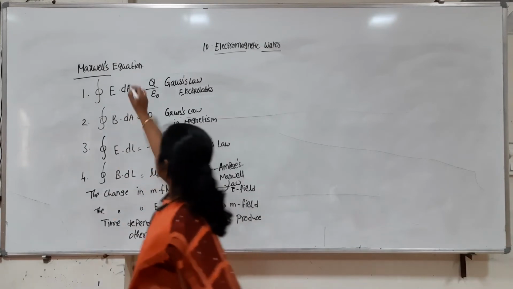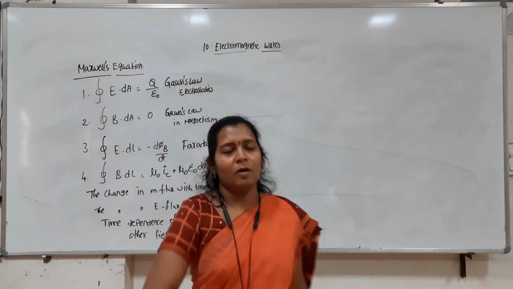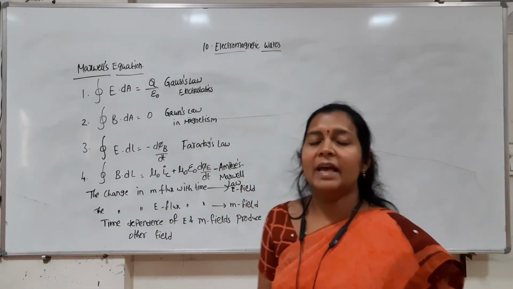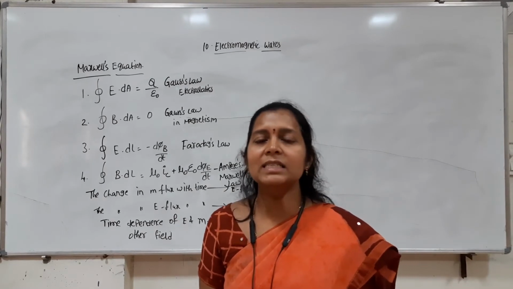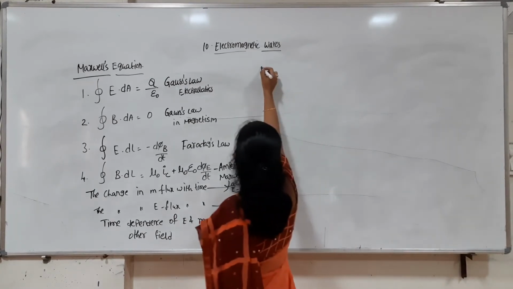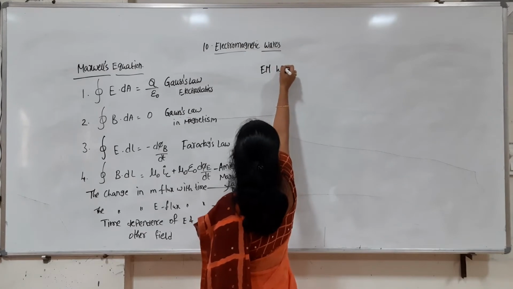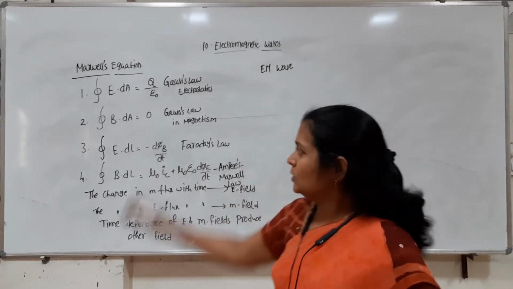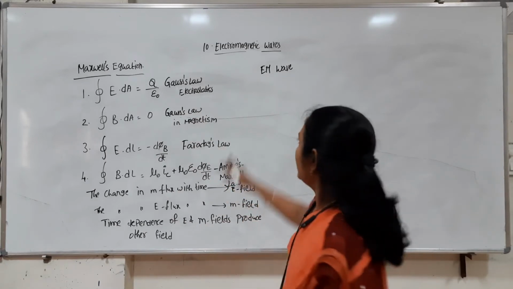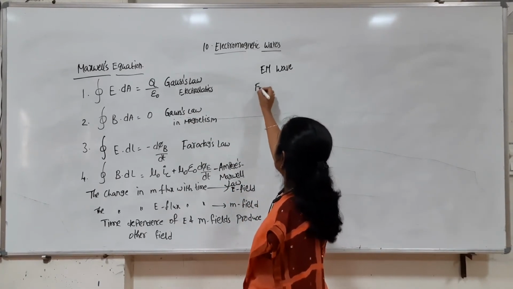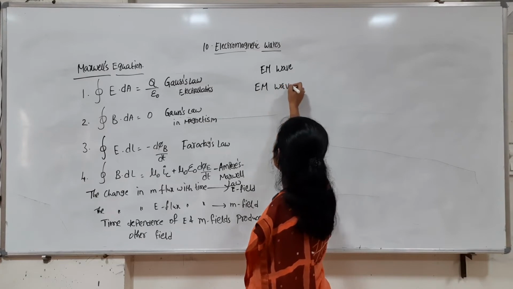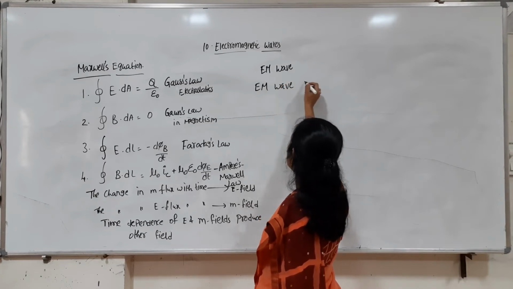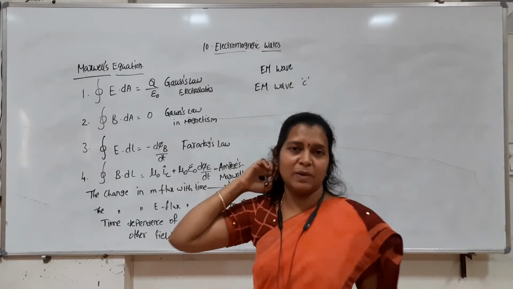The most important result of Maxwell's equations is that he predicted the existence of electromagnetic waves. Using these equations, he proved that this electromagnetic wave has a velocity equal to the speed of light.